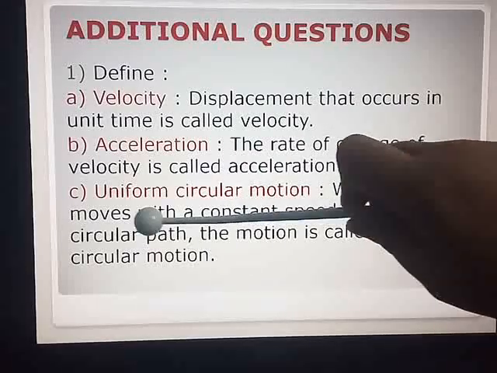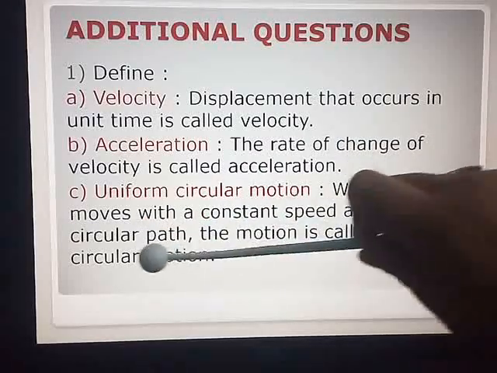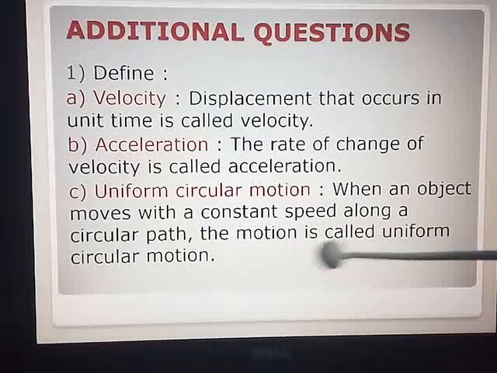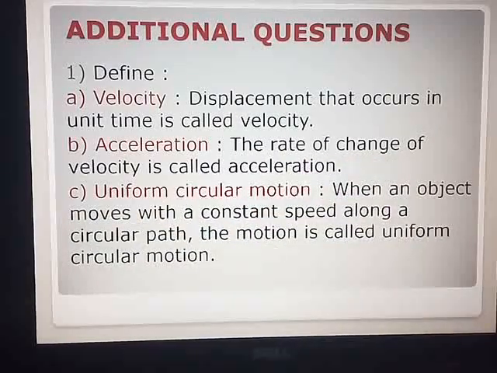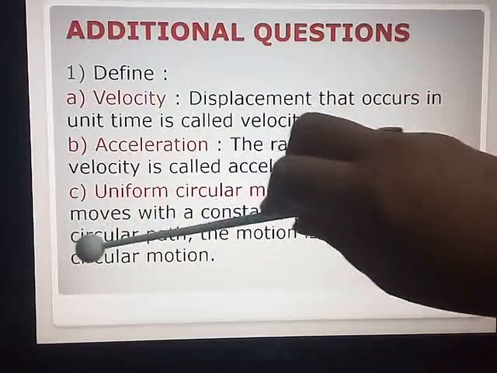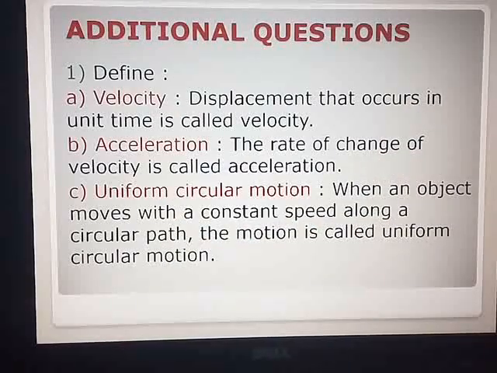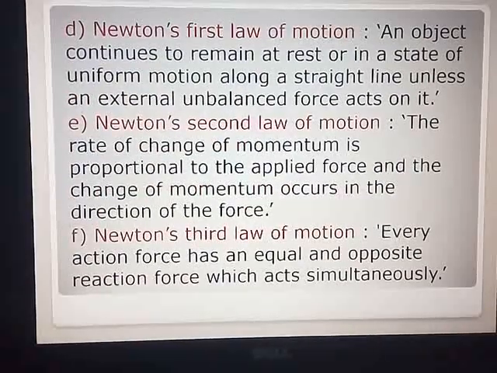When an object moves with a constant speed along a circular path, the motion is called uniform circular motion. This circular path is very important. If the circular path word is not there, then full 0 you will get for the definition. I hope all of you have copied up till question number 1C. We move on to the last.